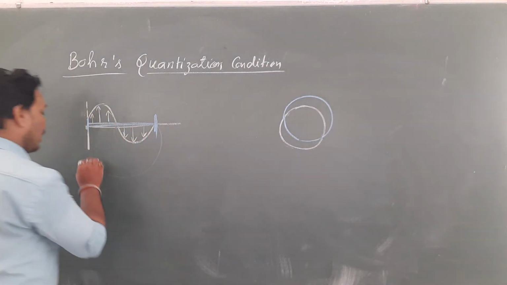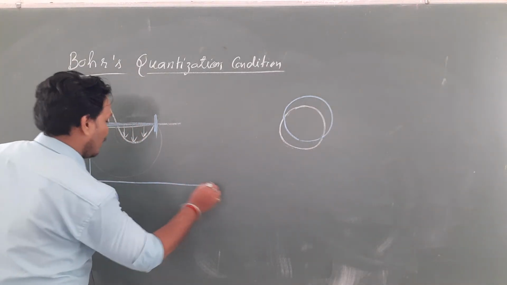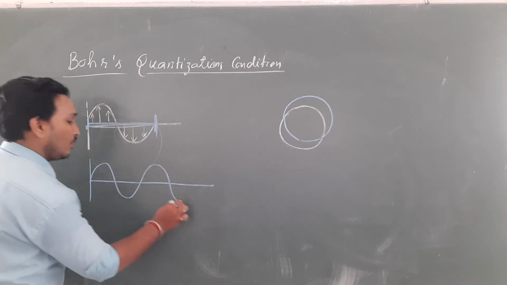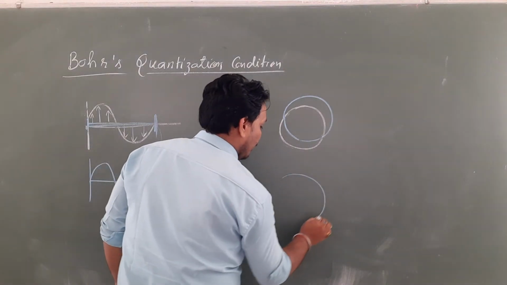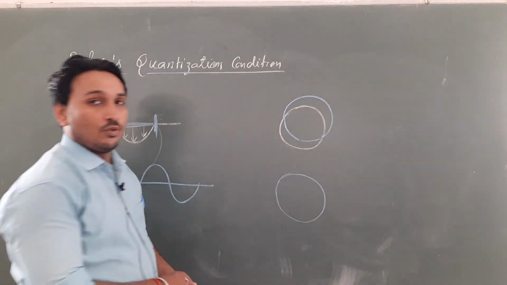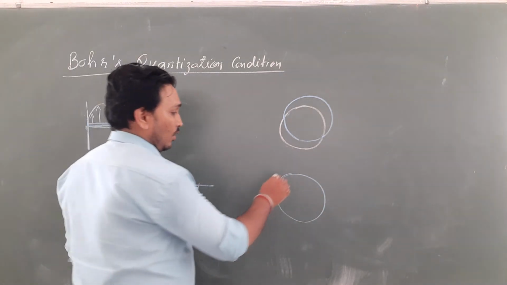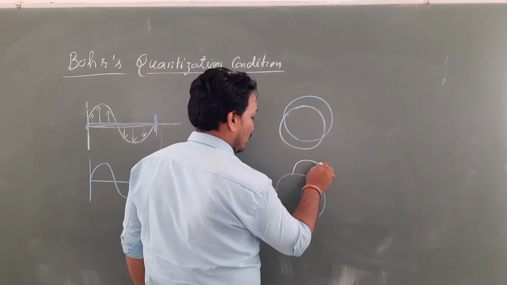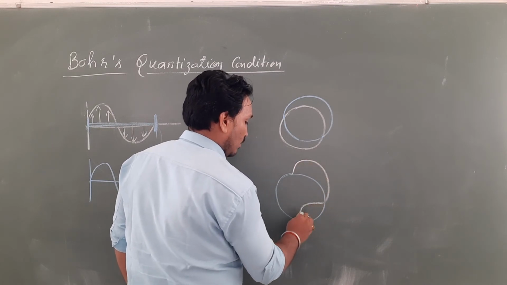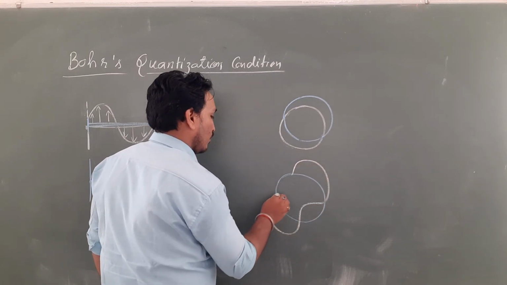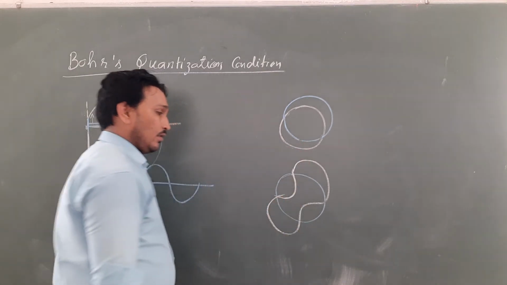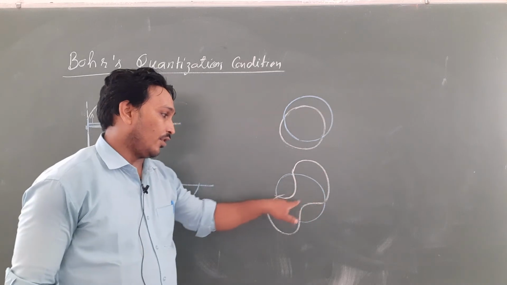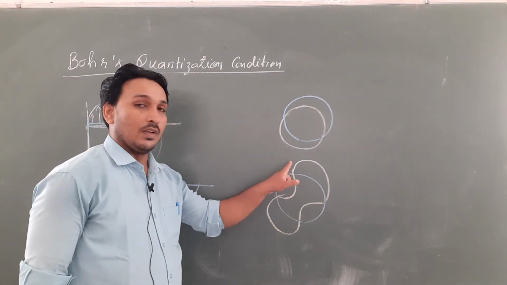Suppose this is the orbit, and it consists of two wavelengths. Then the wave will be like this: crest, then trough, then crest, then trough.